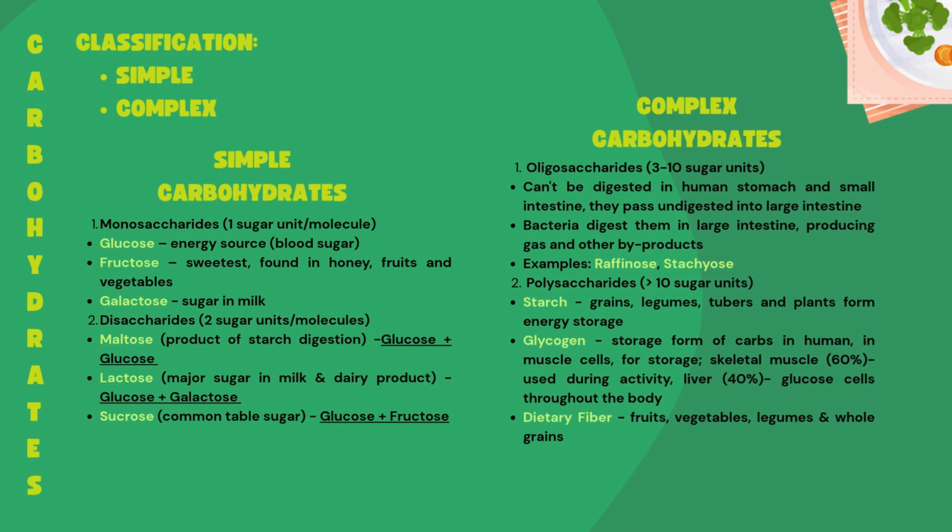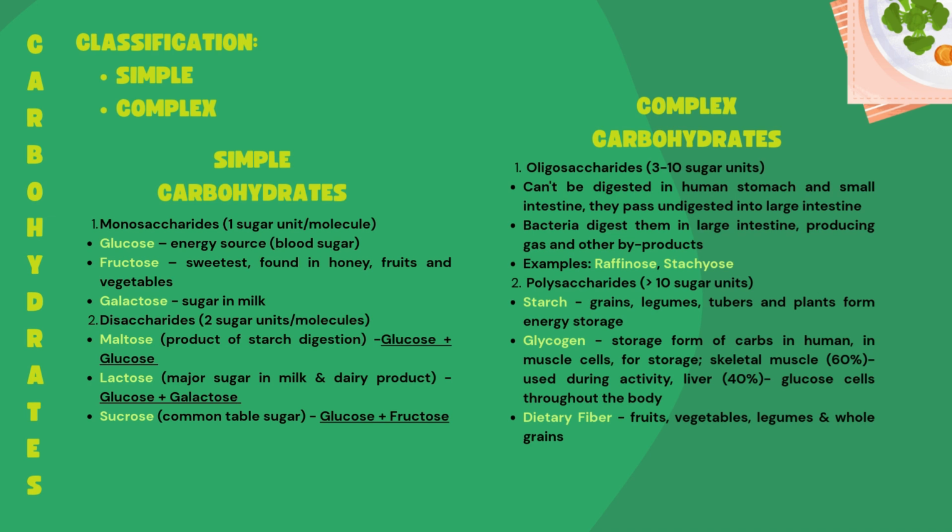The first one is carbohydrates. Classification: we have simple and complex. Simple carbohydrates include monosaccharides and disaccharides. Monosaccharides have one sugar unit per molecule. Glucose: energy source, blood sugar. Fructose: the sweetest, found in honey, fruits, and vegetables. Galactose: sugar in milk.